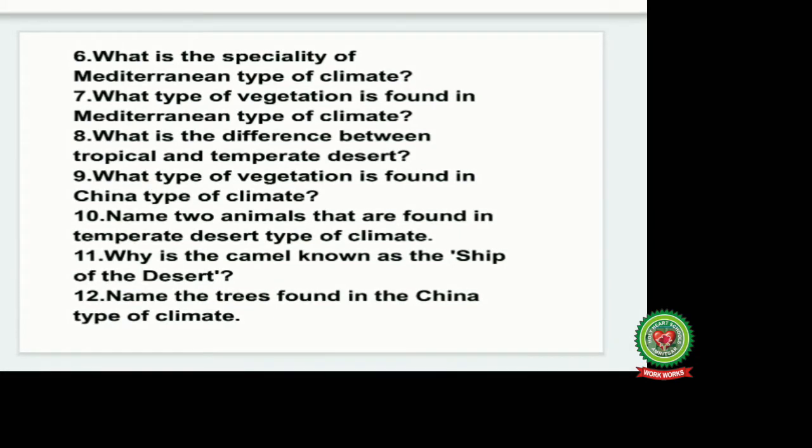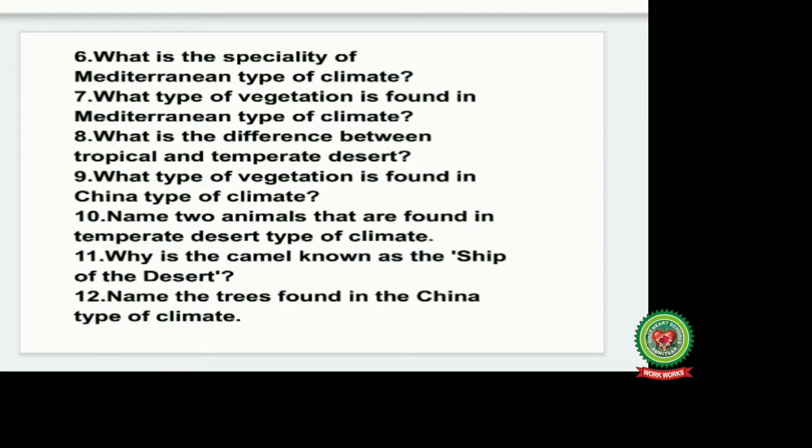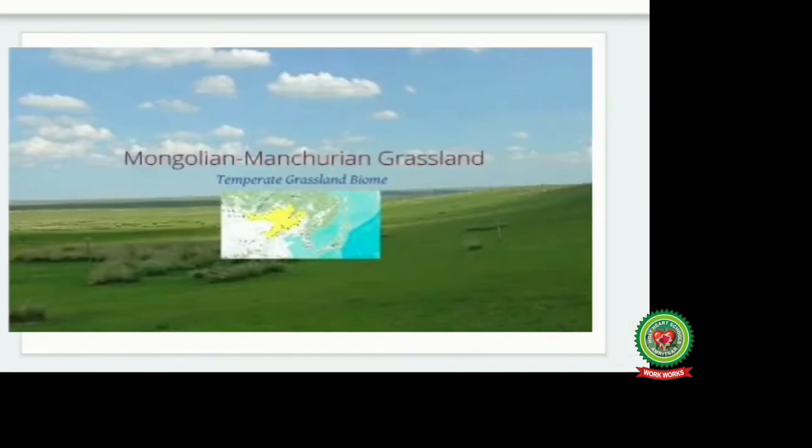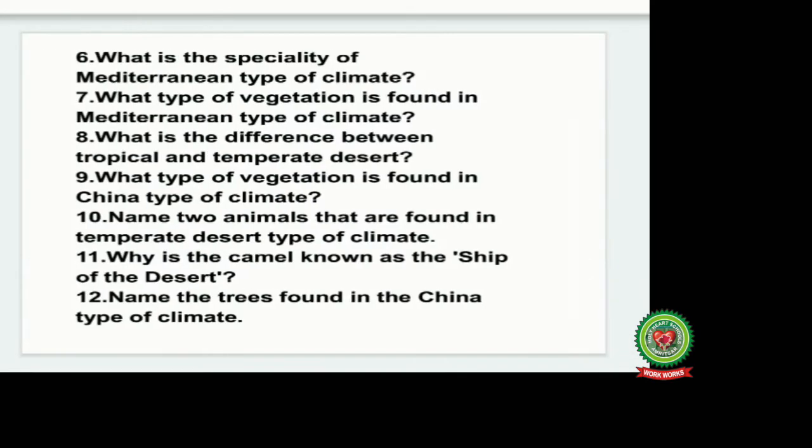Name 2 animals that are found in the temperate desert type of climate. Number 11. Why is the camel known as the ship of the desert? Number 12. Name the trees found in the China type of climate. Children, please revise these question answers and try to find the answer.